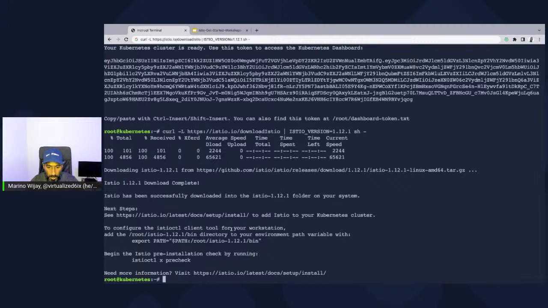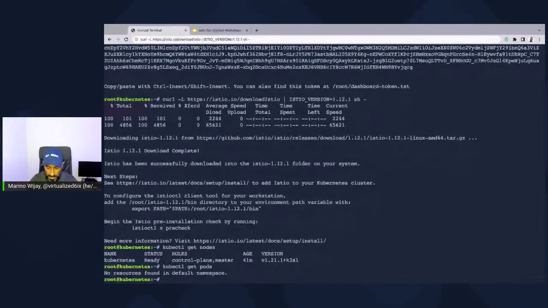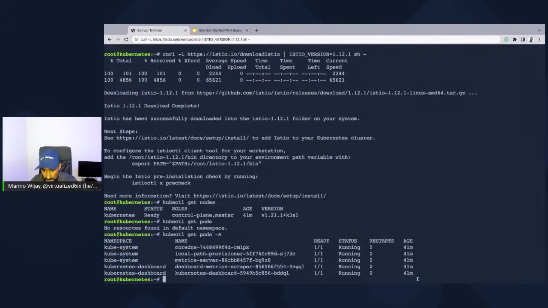There are a few things that go on just to make sure that istioctl is downloaded. Here's another thing I'll quickly run for y'all. If I do a kubectl get nodes, you'll see that there is one single node in the cluster. And if I do a kubectl get pods, you'll notice that there are no pods in the cluster. And if I do a -A, you'll notice that it's quite limited at the moment. We don't have any applications. It's a single node environment. And we're going to go ahead and do some things right now with Istio.